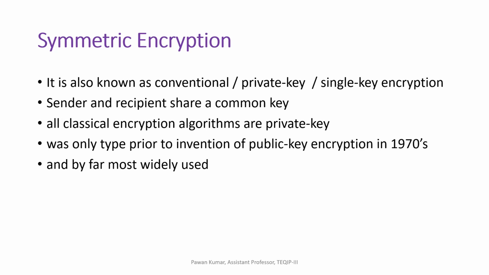All classical encryption algorithms are private key encryption, and it was the only type prior to the invention of public key encryption in the 1970s. That means that is the only encryption technique used before the invention of public key encryption, and it is also fast, and it is also the most used encryption.